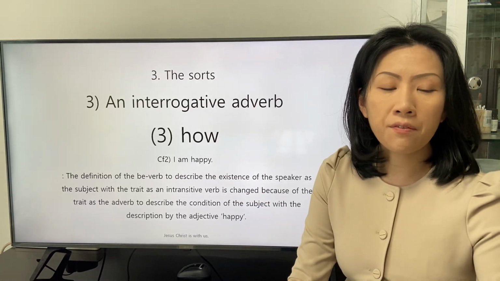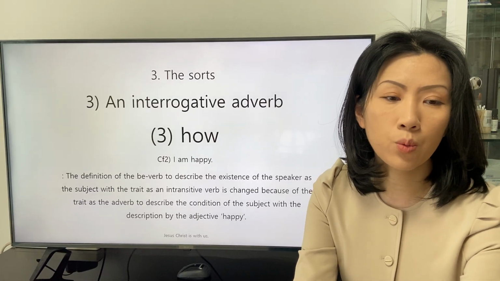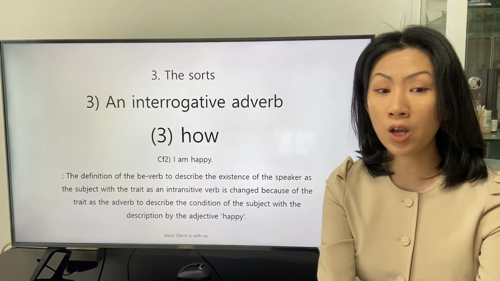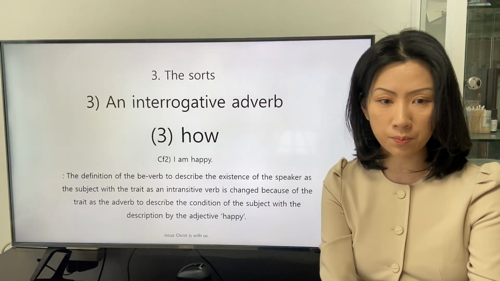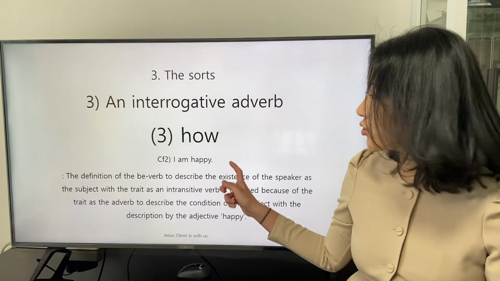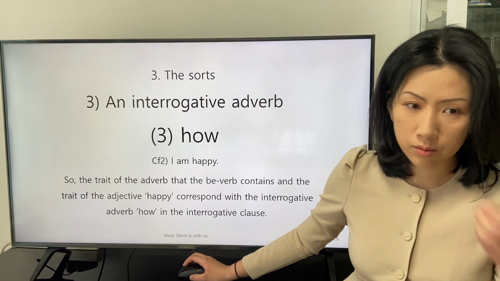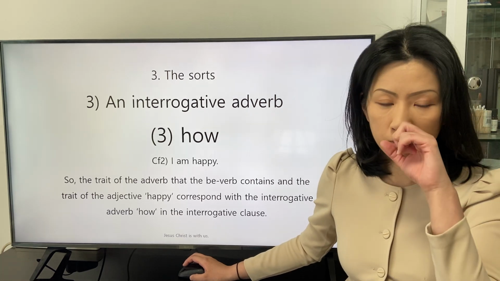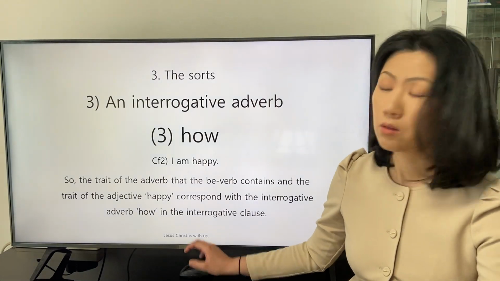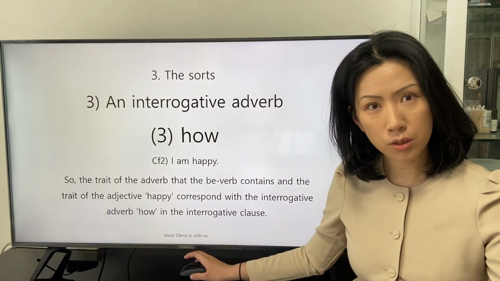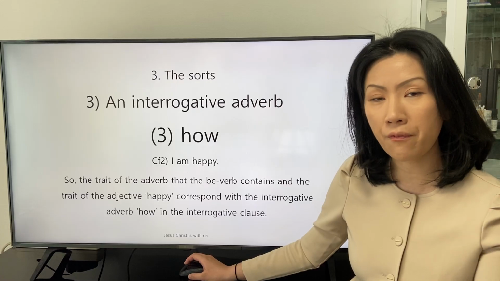The definition of the be verb, to describe the existence of the speaker as the subject with the trait as an intransitive verb, is changed because of the trait as the adverb to describe the condition of the subject with the description by the adjective happy. So I admit that the adjective happy corresponds with the interrogative adverb how in the first example, how are you?